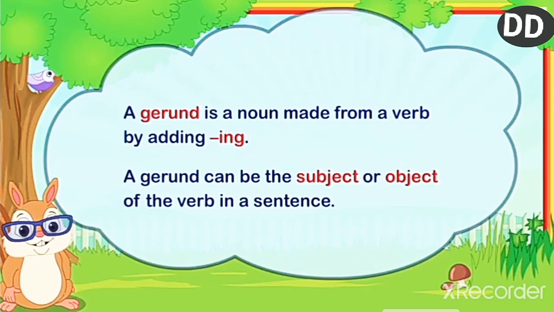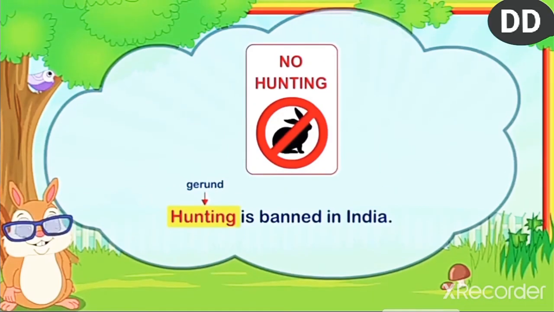A gerund is a noun made from a verb by adding ing. It is very simple, yes or no? A gerund can be the subject or object of the verb in a sentence. For example, hunting is banned in India. Hunt is a verb and ing is added. Okay, so we can understand it is a gerund.